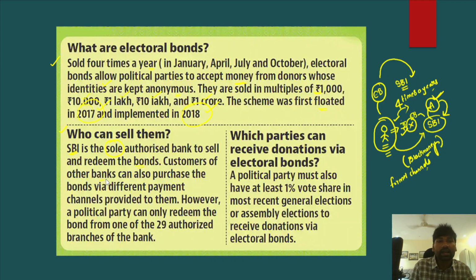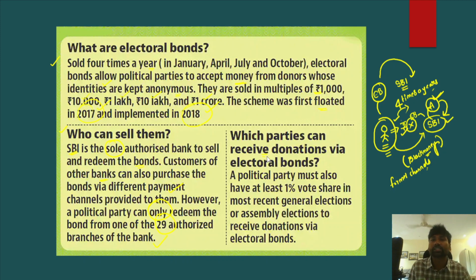So customers of other banks can also purchase these bonds via different payment channels provided to them. However, the political party can only redeem these bonds from one of the 29 authorized branches of the bank. Okay, so the political parties cannot redeem these bonds anywhere except the 29 authorized branches of the State Bank of India.